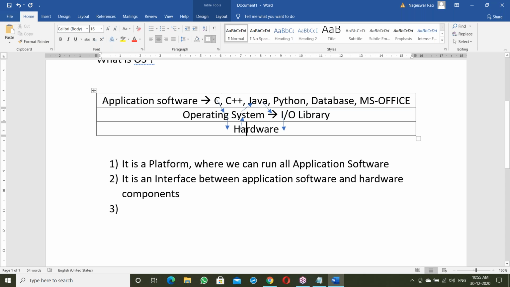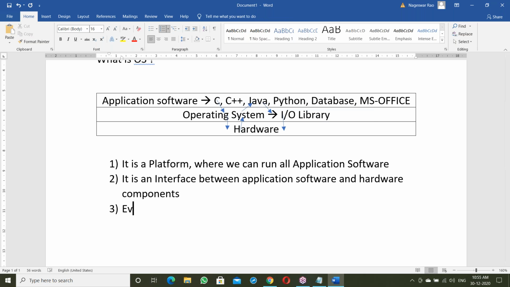Suppose a C program communicates with the hardware. For this purpose, first of all, the C program links with the OS library, and then communicates with the hardware. Similarly, a Java program also has to link with the OS library to communicate with the hardware.